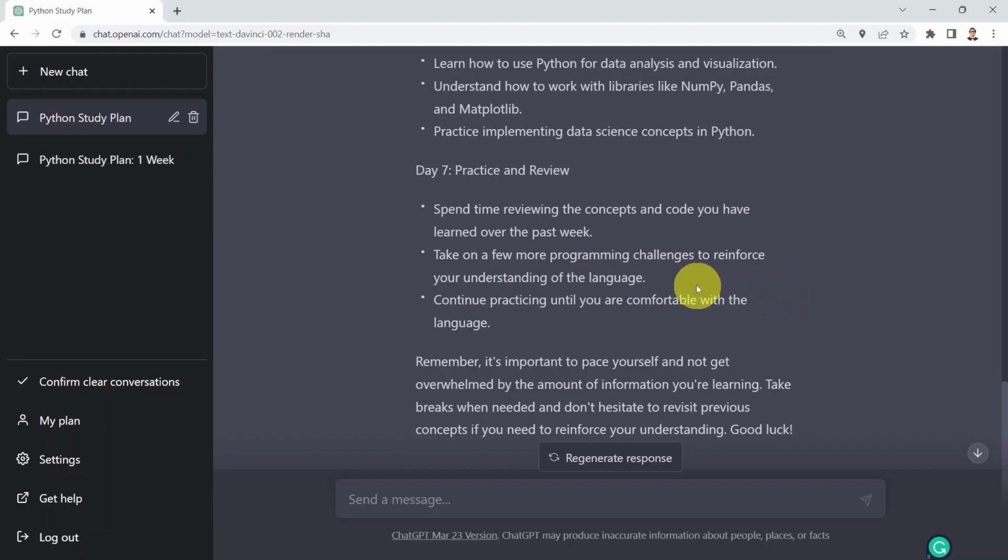That's actually pretty good. I would say this is a really clear outline and study plan. And this is pretty much similar to the study plan that I came up with when I started to learn Python. Okay, so the next question is, what if I have maybe 1 month to study Python instead of 1 week?